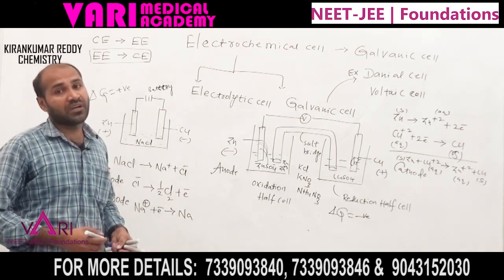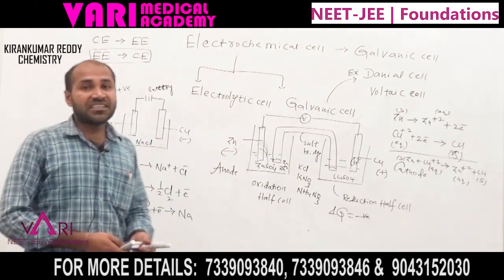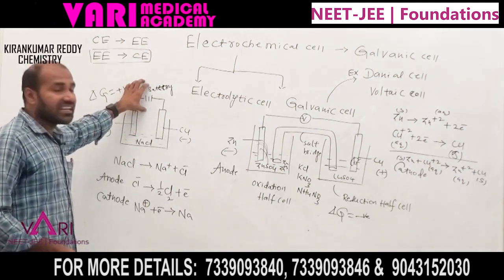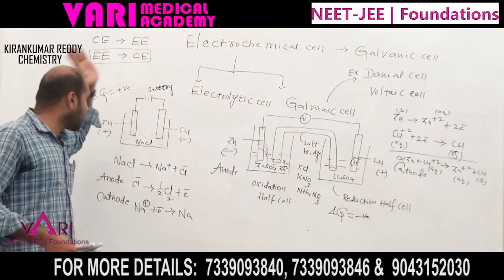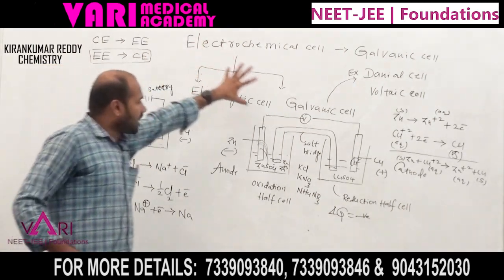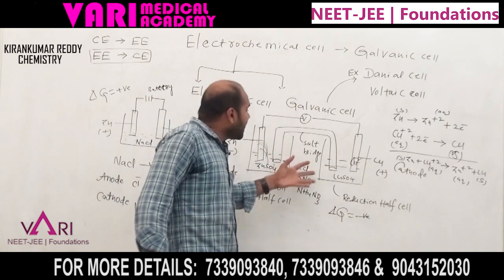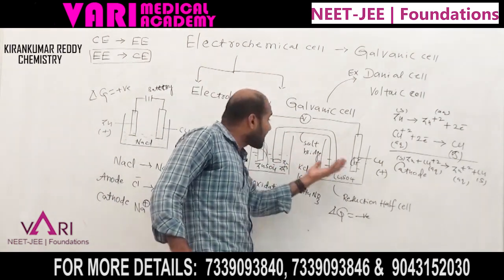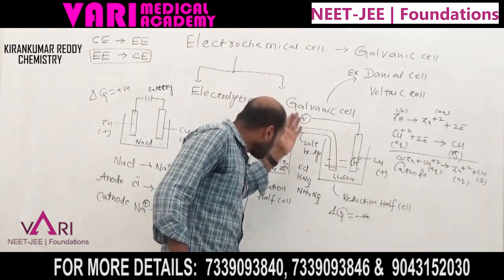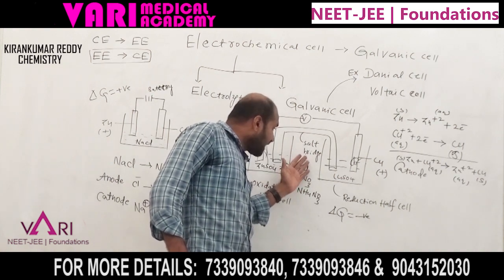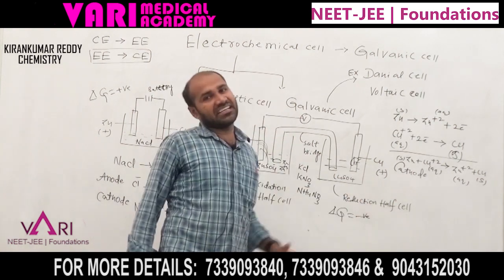Tell me, students, what is the difference? The electrolytic cell is the device which converts electrical energy to chemical energy. And what is the galvanic cell? In the galvanic cell, a spontaneous redox reaction occurs at the electrodes, and chemical energy is converted to electrical energy.